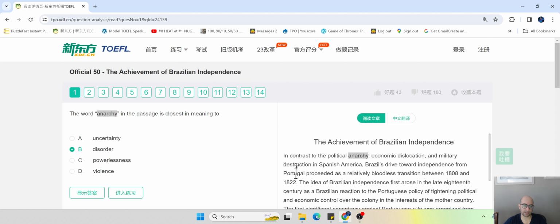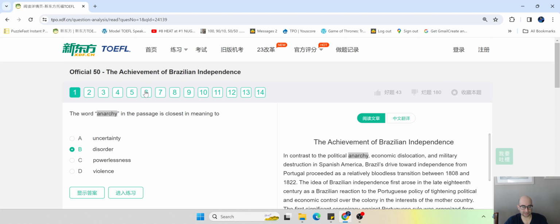Okay, so based on reading this sentence, I might be able to figure out it's disorder, or I might not know. So it's a good backup strategy. Sometimes it works out. Sometimes there could be clues there that can help you get it. Other times it's not gonna really help you out. So just do your best.